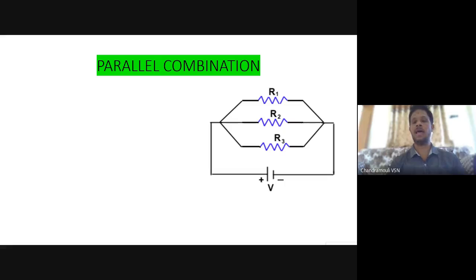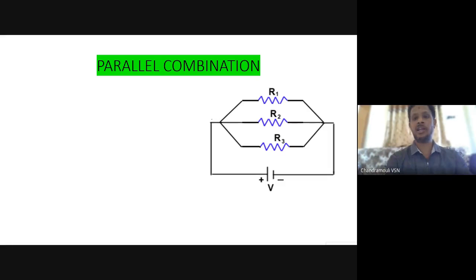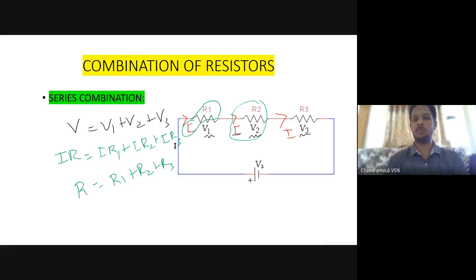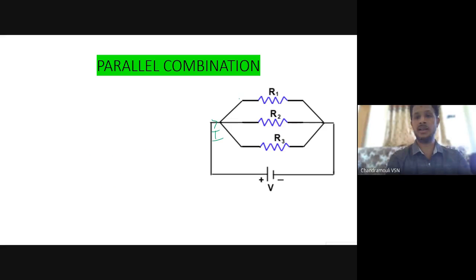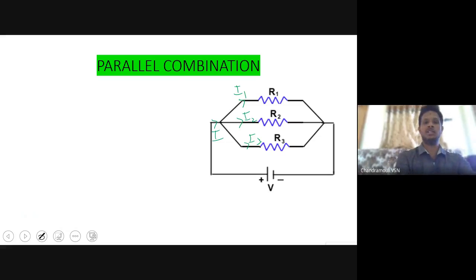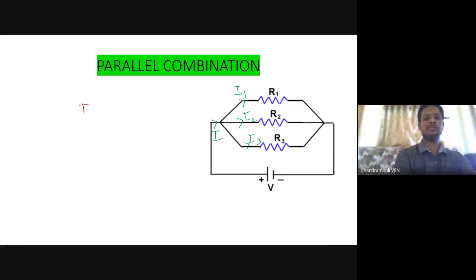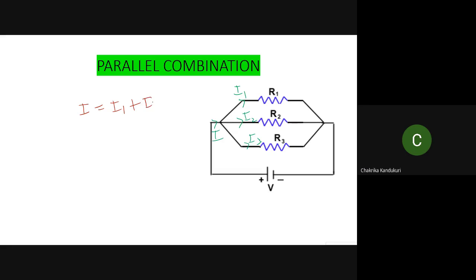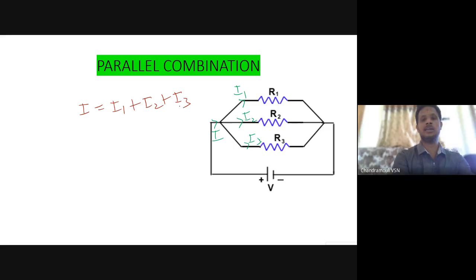Whereas in the case of parallel, whatever the current is flowing here, earlier what was divided, beta? Potential was divided. But now what will be divided? I am writing here I1, I2, I3. What is divided, beta, here? Current will be divided. Then how to start? Total current I is equal to I1 plus I2 plus I3. Super, beta. From Ohm's law, what is I?